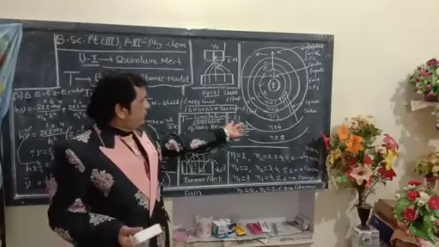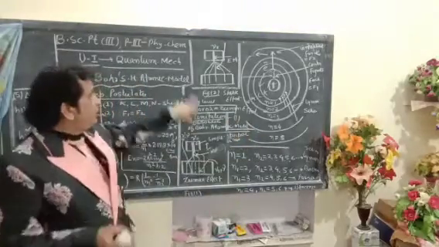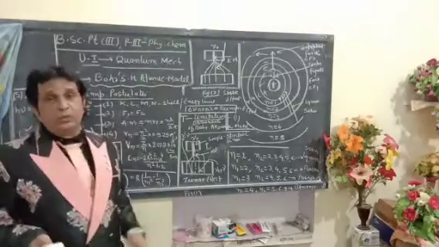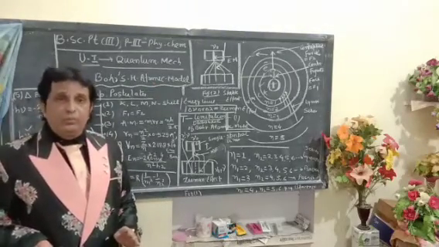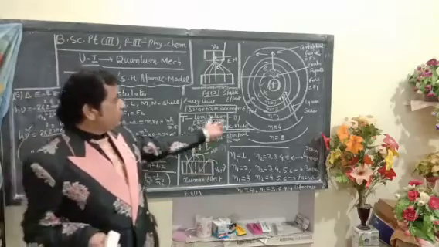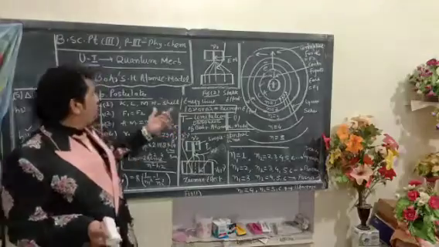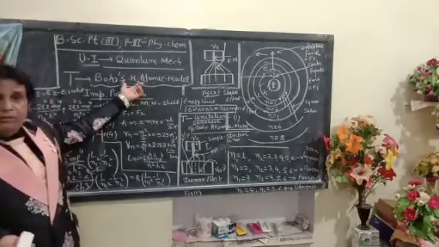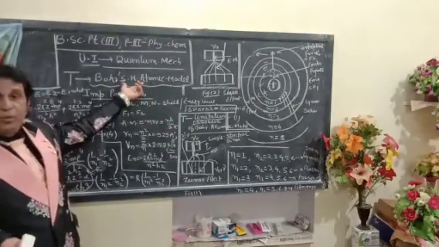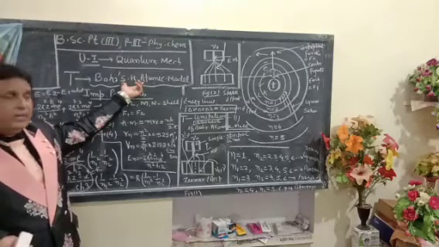The first limitation: Bohr's atomic theory explains the quantum mechanical concept only for mono-electronic species. He gave all the postulates only for single-electron species like hydrogen.